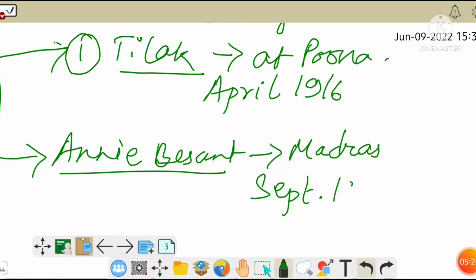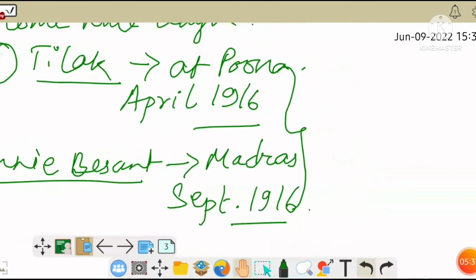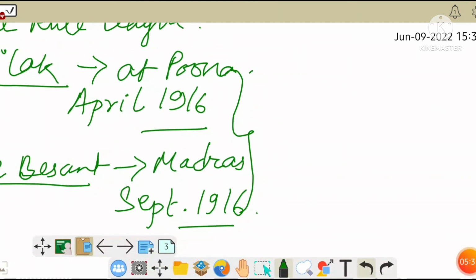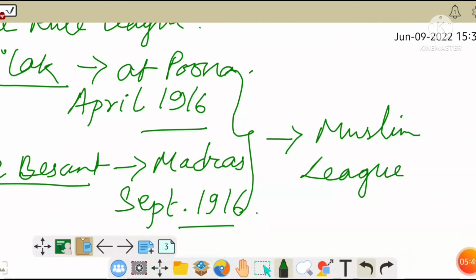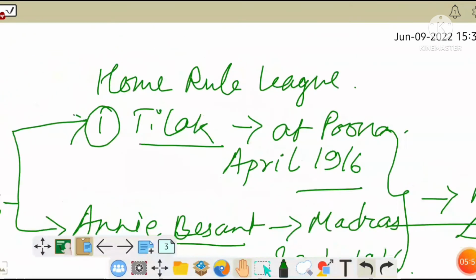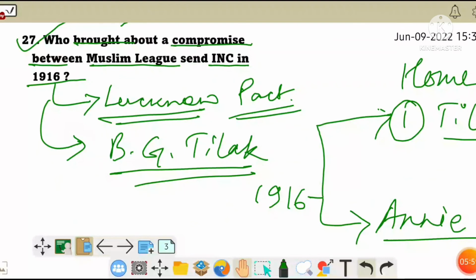In the same year, the month is different. Both the leagues cooperated with each other, as well as with the Congress and the Muslim League, in putting their demand for home rule. So we can say that with the effort of Bal Gangadhar Tilak, the compromise between the Indian National Congress and the Muslim League was made.